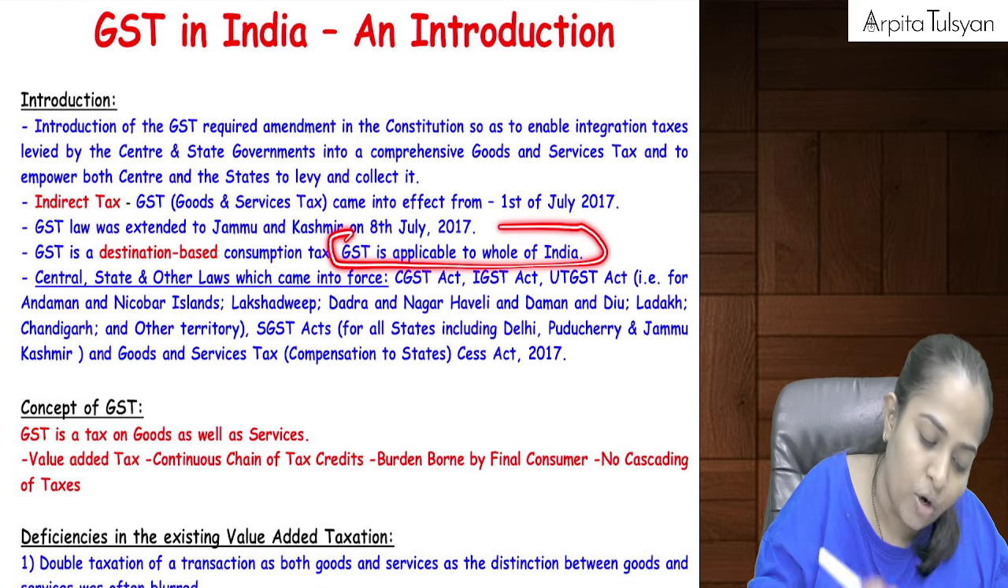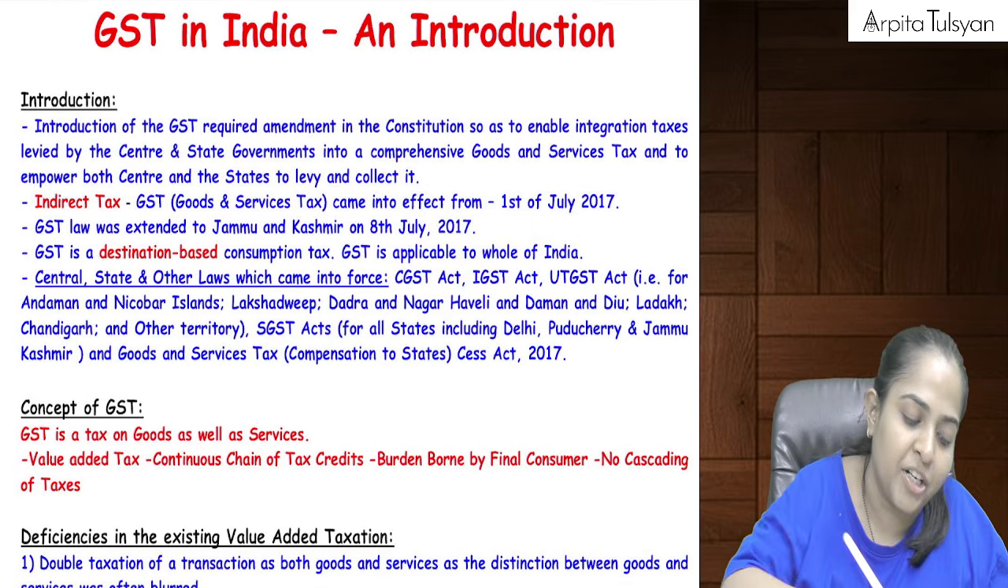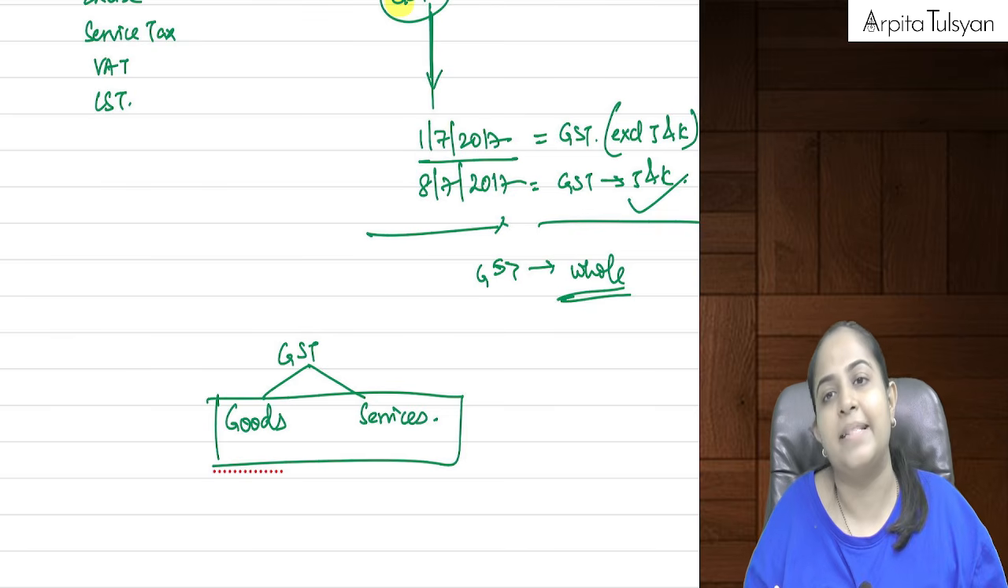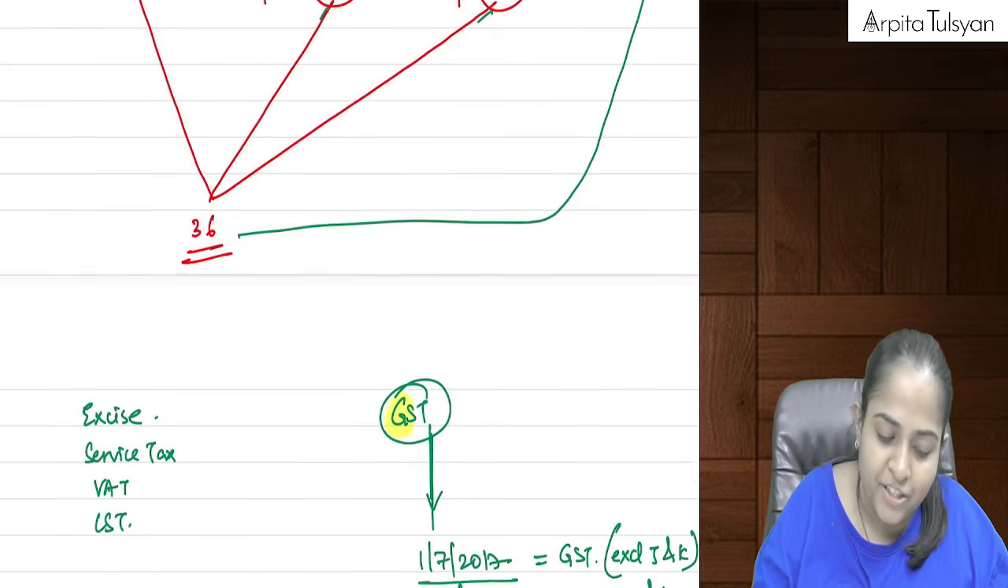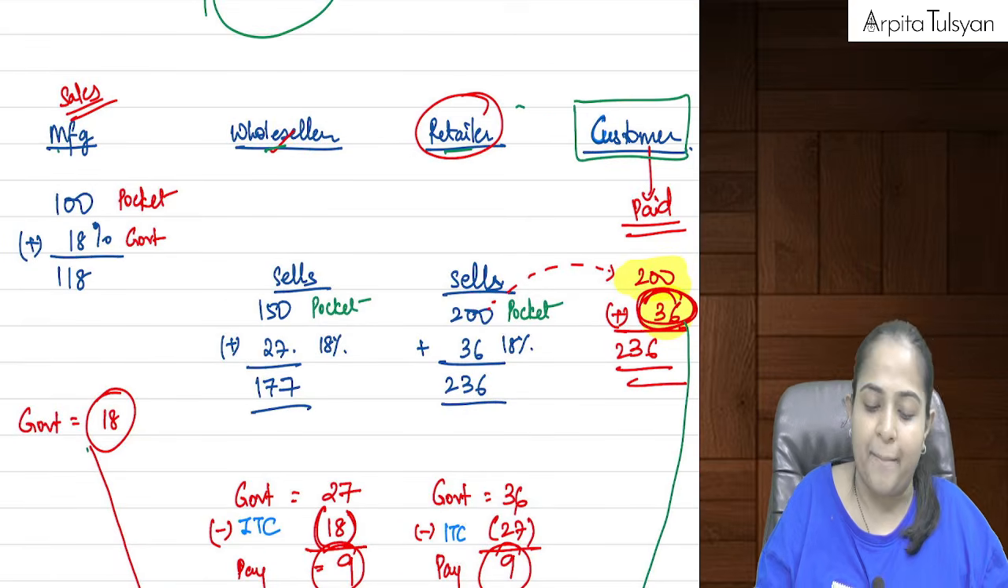This point I already know. What do you mean by this? GST is a destination based consumption tax. Destination based means, now please try to understand from this example.